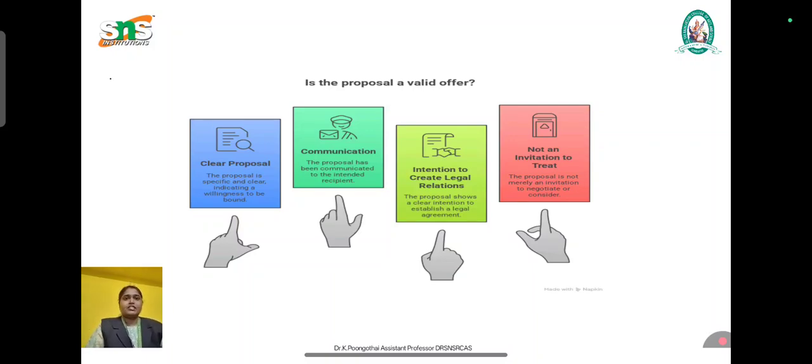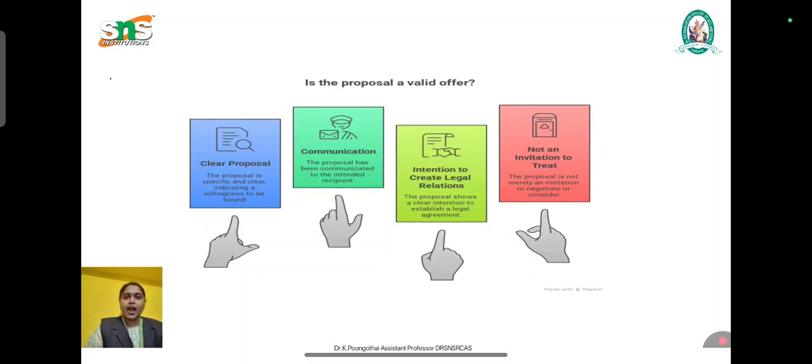An example for an offer is: A offers to sell his laptop to B for rupees 30,000. This is a valid offer. The next thing we are going to see is acceptance. Acceptance is an unconditional agreement to all the terms of an offer by the offeree. Acceptance must be communicated and it should be an absolute one.